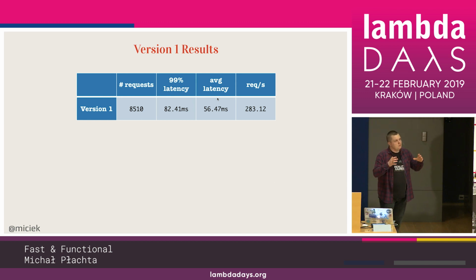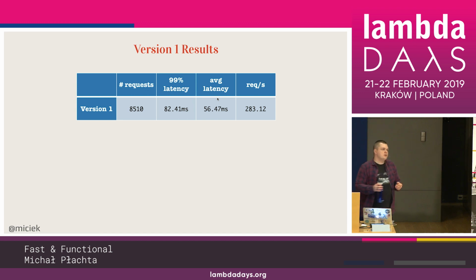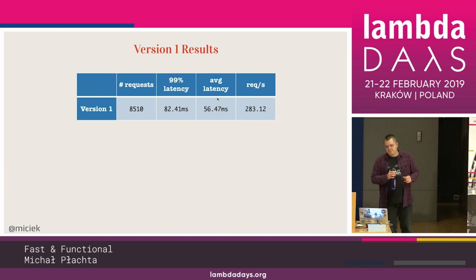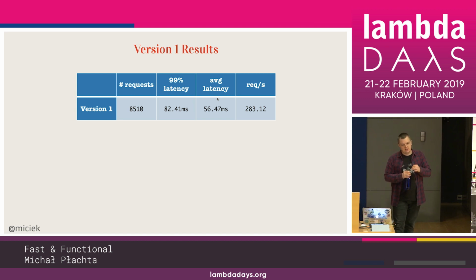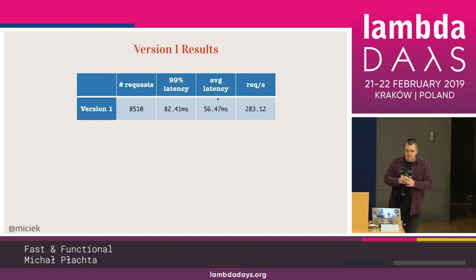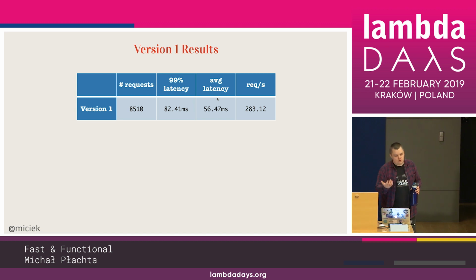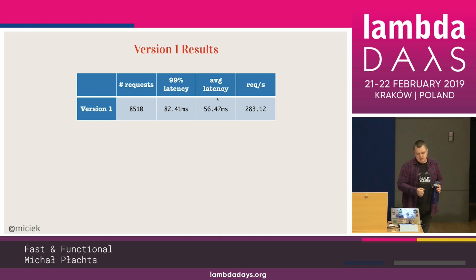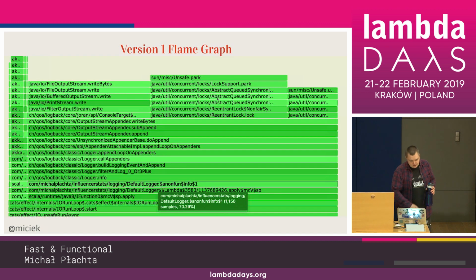I have a nicer looking version of it, which looks like that. So the first run with all those default components, in 30 seconds, WRK managed to do 8,000 and a half requests. 99th percentile of latency was 82 milliseconds, and we managed to do like 280 requests per second. And we learned that the logging function took a lot of time. On the side, the 70% here was 56, right? But a majority of the time.